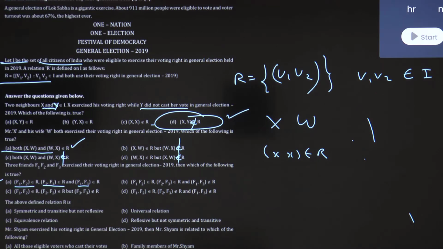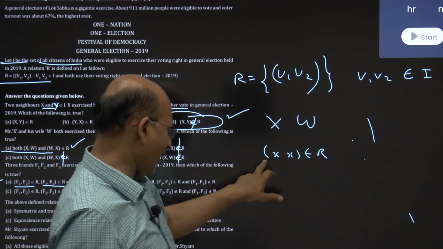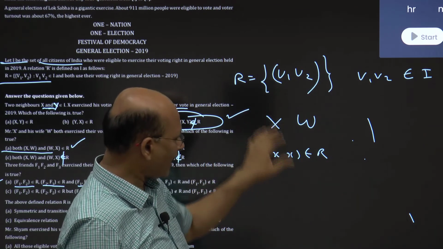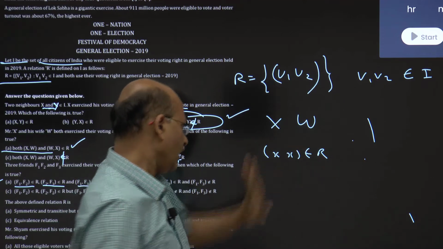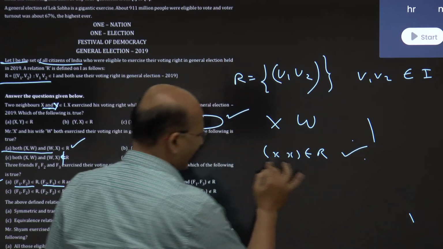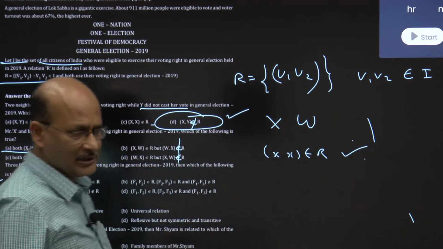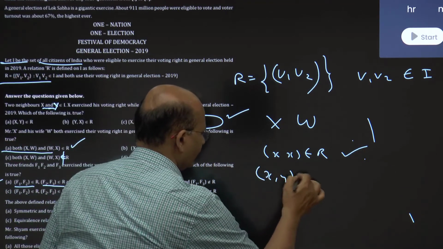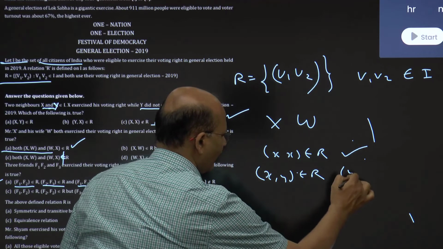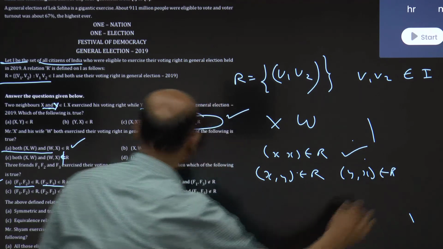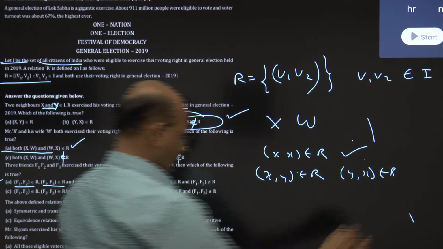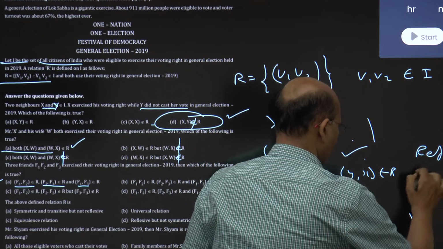I think both of them are Indian citizens. X and X, they voted. I mean to say, for reflexive I am talking about, it is true, right? Because when I say X, it is the same person, and the same person is an Indian citizen. So I think it's agreed. If I say XY belongs to R, can you say YX also belongs to R? Look at this relation. Just now I saw XW and WX both belong to R. So it is symmetric also. It is reflexive. It is symmetric.